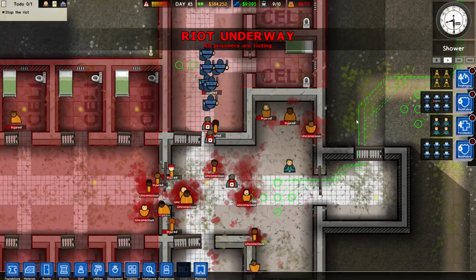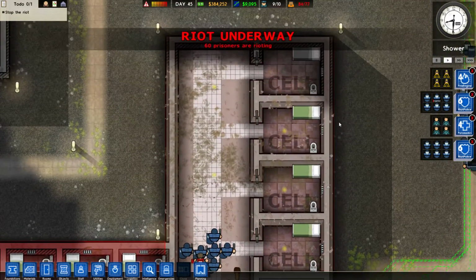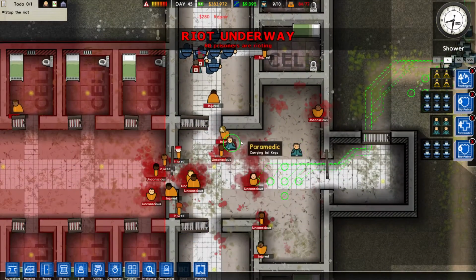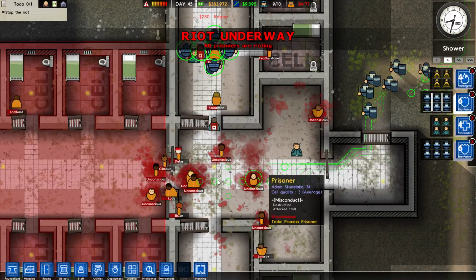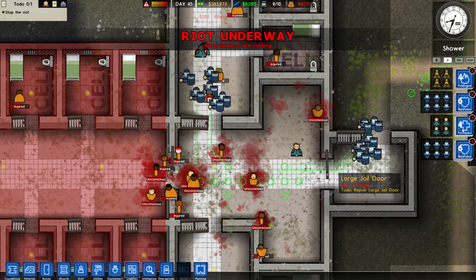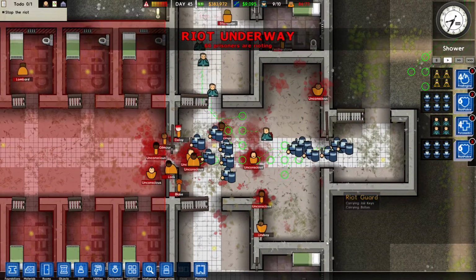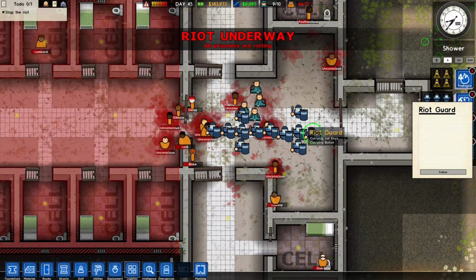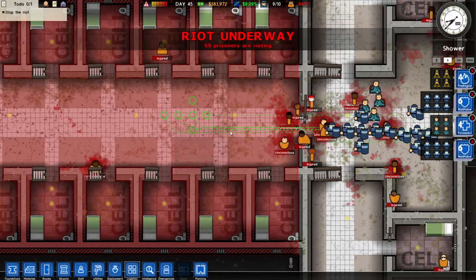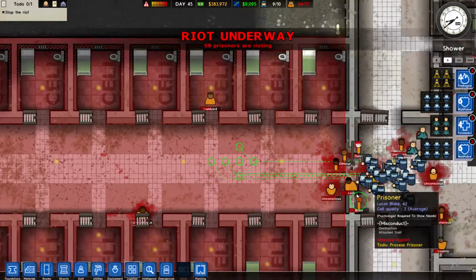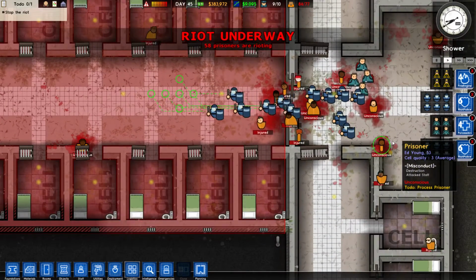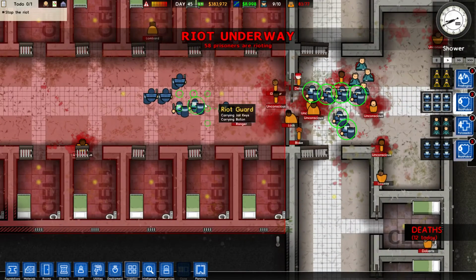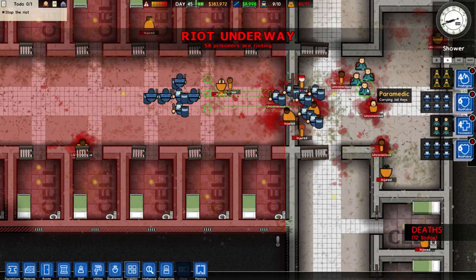Great. This is going okay. Looks like there's nothing too much going on in here. We're pretty okay. So I guess let's get these riot police back out. Get these paramedics to heal them. Are all the paramedics dead or something? Oh no, they're just all here. Never mind. I found them in the end. These guys can get in here and start clearing this place up. These guys are all healed up now, I think, so they can go in as well.